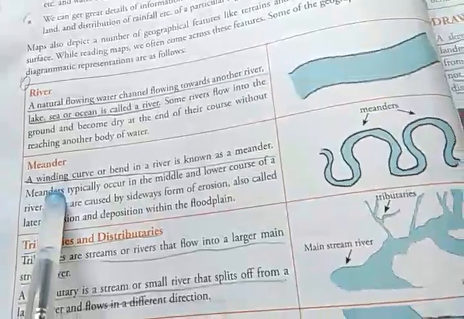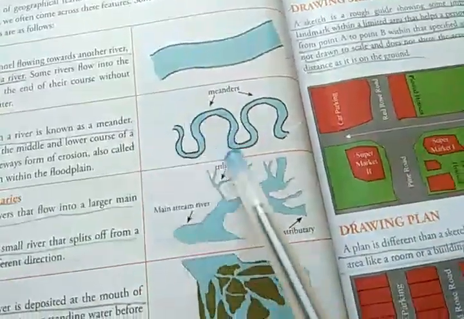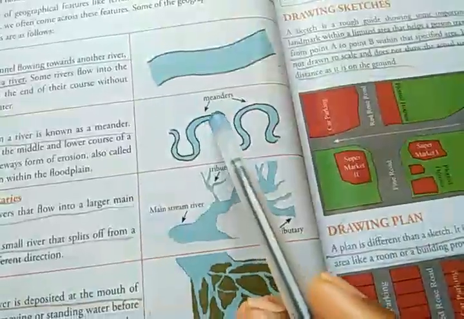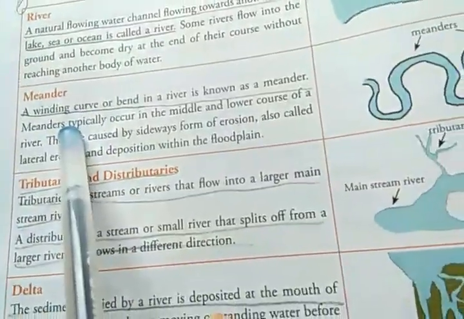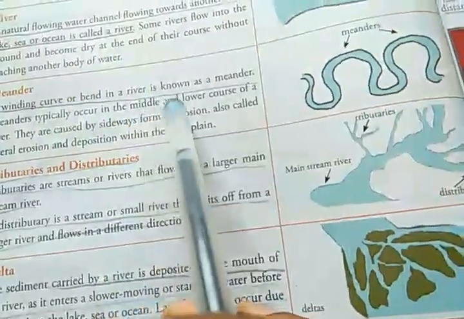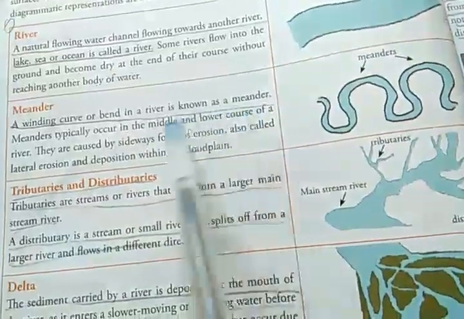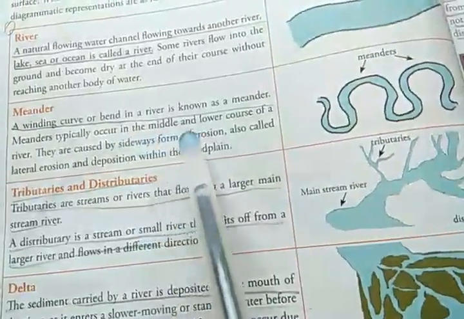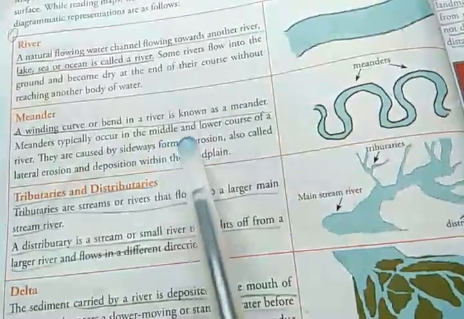Then what is a meander? You can see in the figure this curve-like flowing of the river. The river flows in a snake pattern, and at this round you can see the arrow is marked. This is called the meander. A winding curve or bend in a river is known as a meander. So this is the definition of meander. Meanders typically occur in the middle and lower course of a river. So generally not in the beginning but in the middle and the lower course.